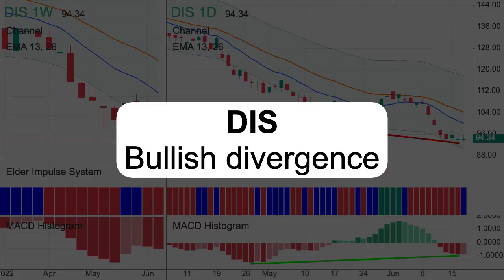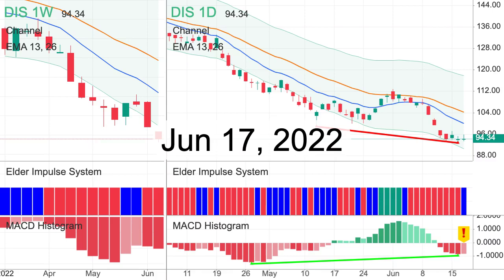Let's consider the stock of the Walt Disney Company. On June 17, 2022, a bull divergence formed in a downtrend. This is a strong buy signal. There is a first light bar on the histogram. Are you ready to submit a buy order?